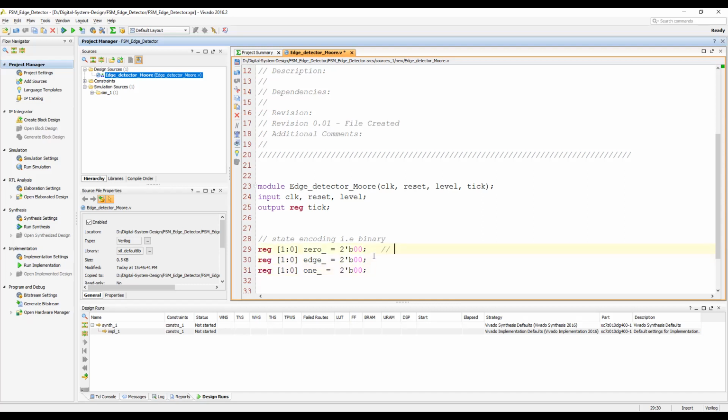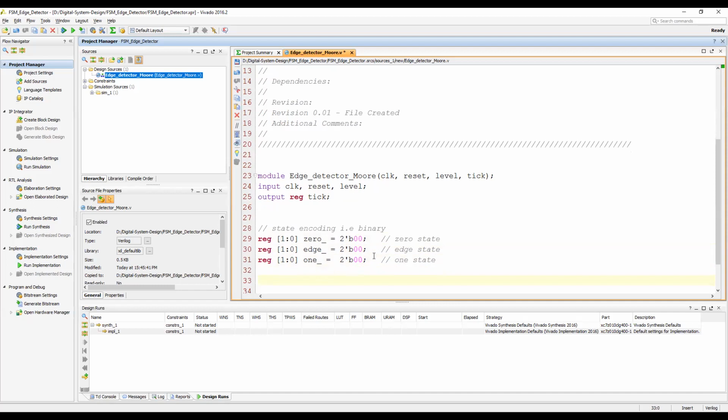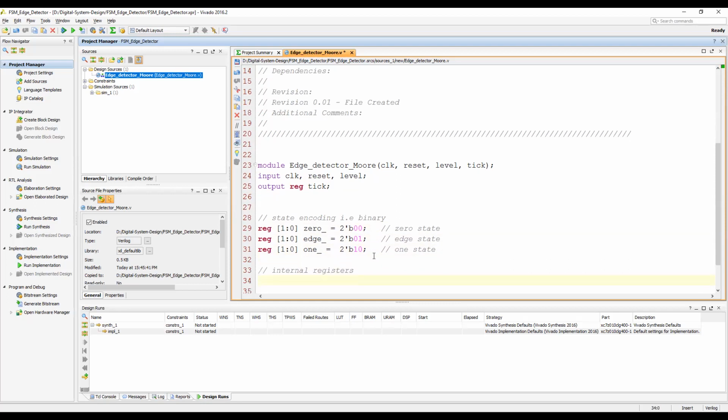Let me put in comments: zero state, edge state, one state. So state encoding is done. Then the internal registers.